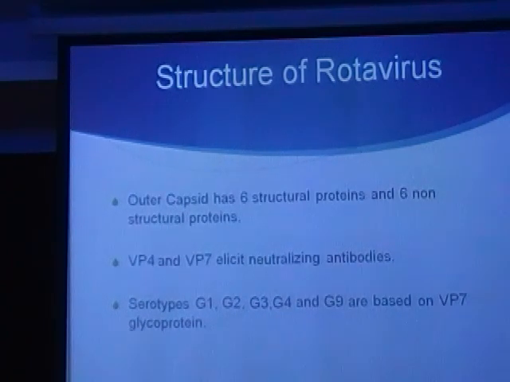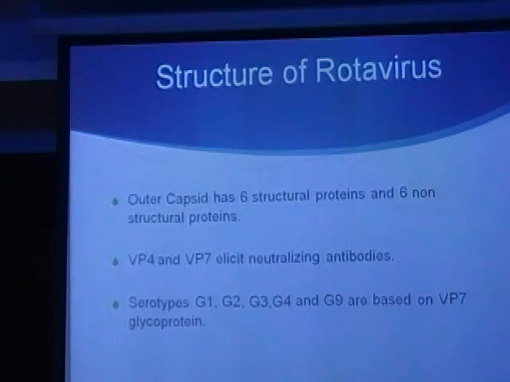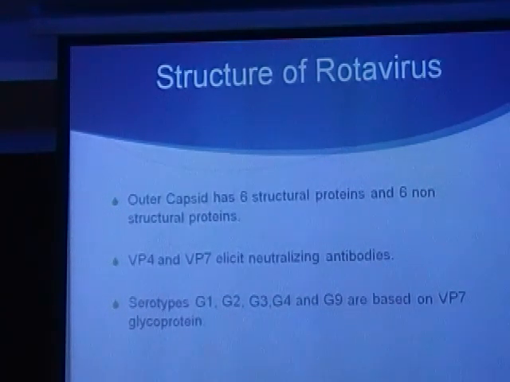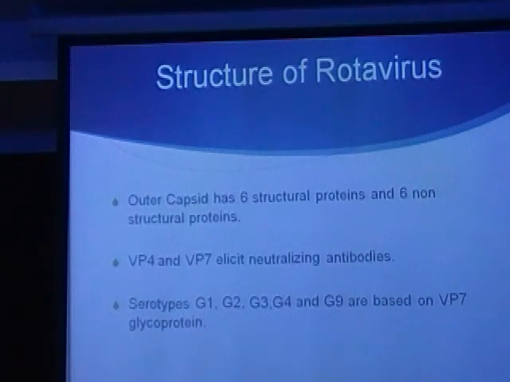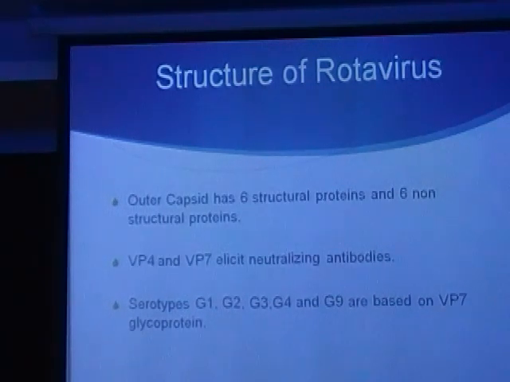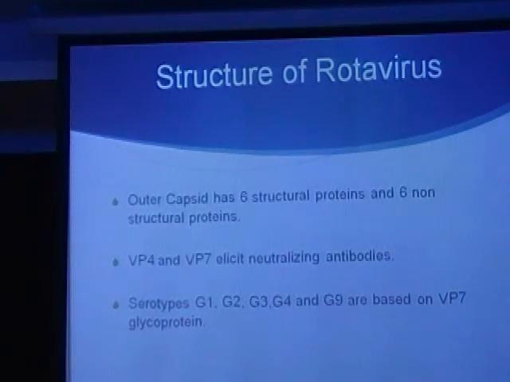Out of the structural proteins, we zoom in more on VP4 and VP7. These are the glycoproteins, and these are the ones that will elicit neutralizing antibodies. The others will not. The reason I'm telling you this is we are going to be referring to this more when we come to the other slides. The serotypes G1, G2, G3, G4, and G9 are based on the VP7 glycoprotein.